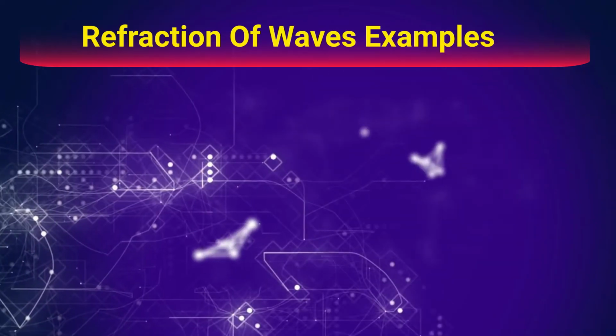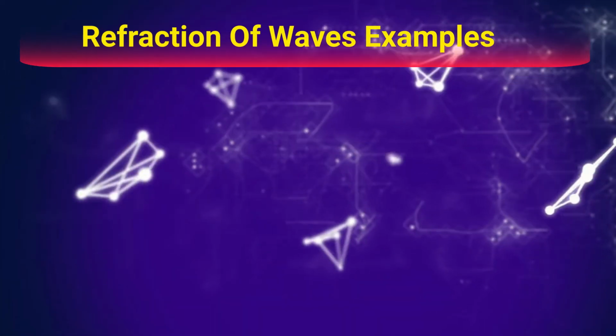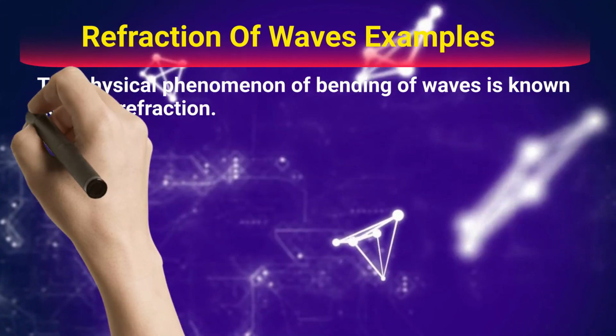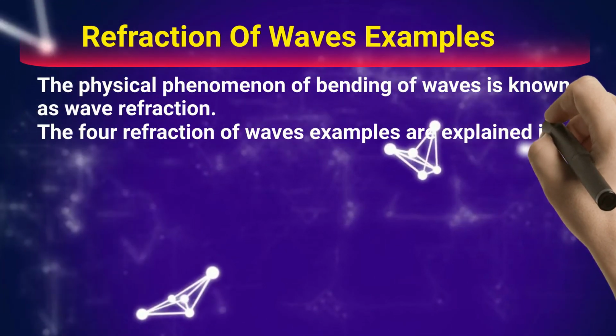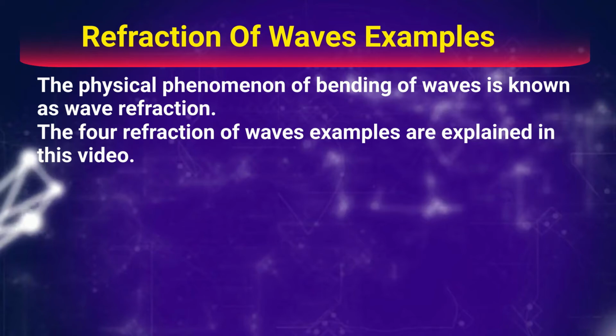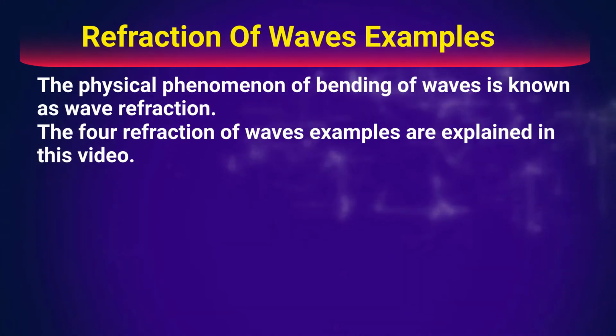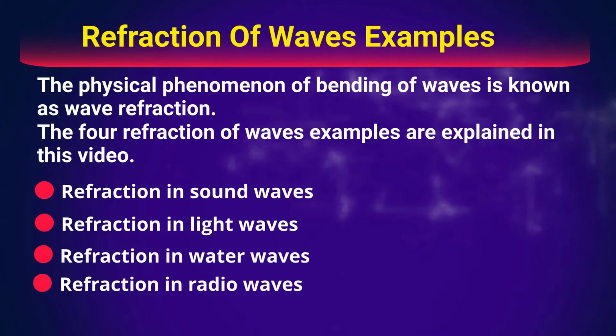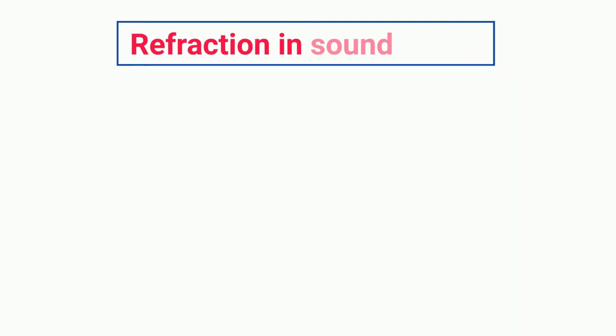Refraction of waves examples. The physical phenomenon of bending of waves is known as wave refraction. The 4 refraction of wave examples are explained in this video: refraction in sound waves, refraction in light waves, refraction in water waves, and refraction in radio waves.